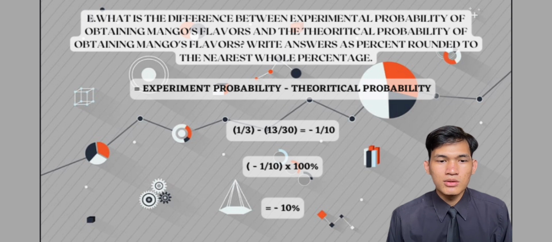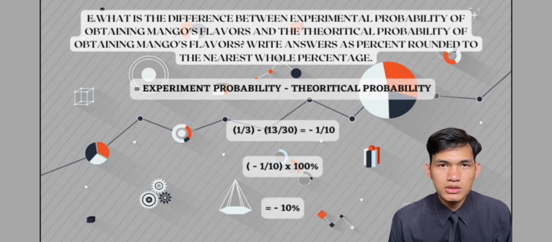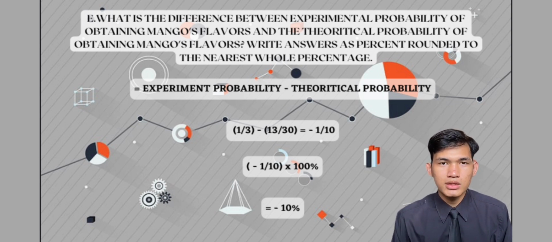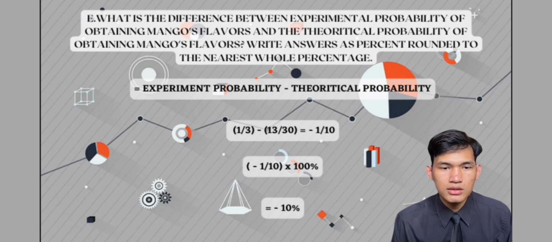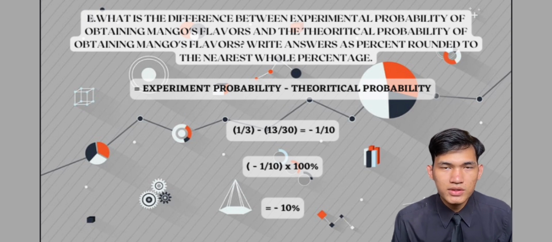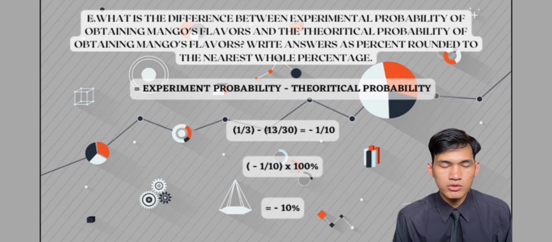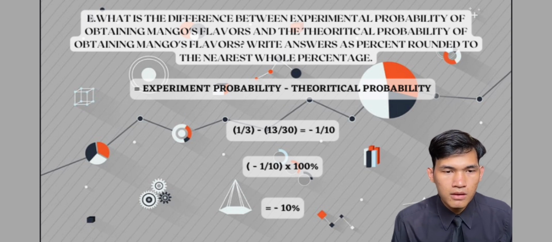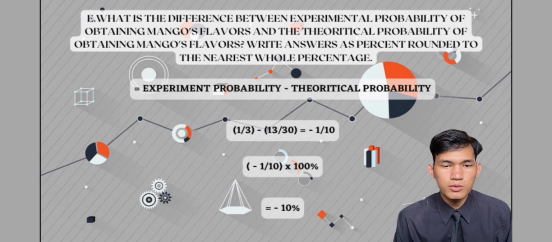Question E. What is the difference between experimental probability of obtaining mango flavor and the theoretical probability of obtaining mango flavor? Write answer as a percent rounded to the nearest whole percentage. For this question, it is the same as question D. So we just need to minus the theoretical probability from the experimental probability.